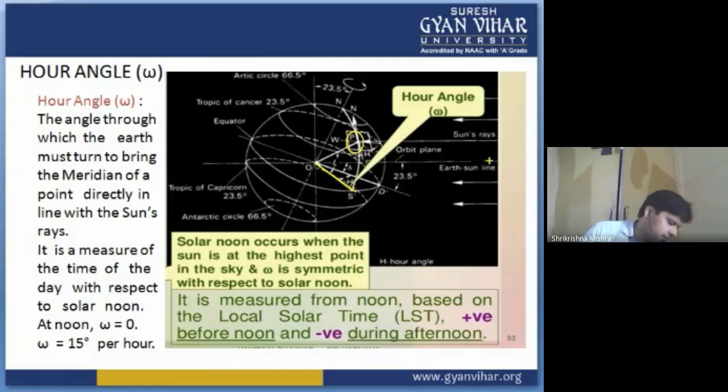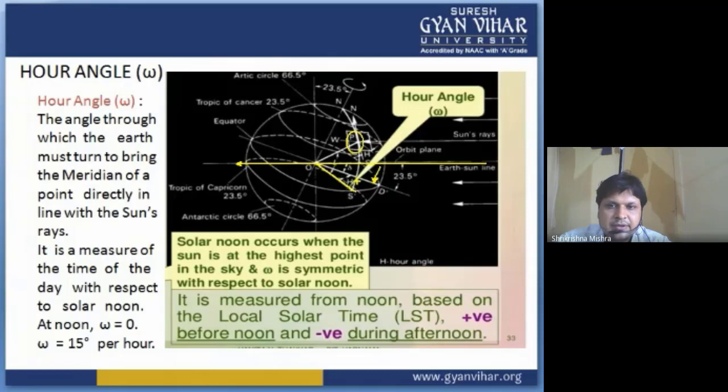The direction of the sun's rays is like this. As you can see, the angle made by the projection of the sun's rays on the equatorial plane and the projection of the position will give you the hour angle. The angle through which the Earth must turn to bring the meridian of a point directly in line with the sun's rays is your hour angle.